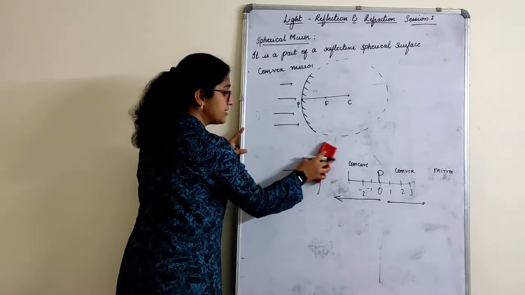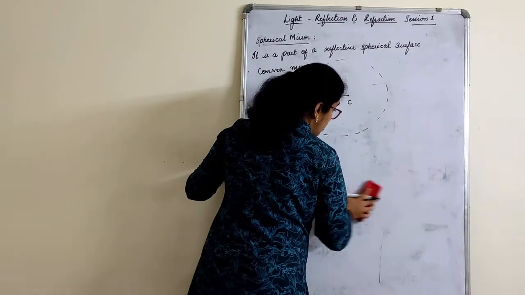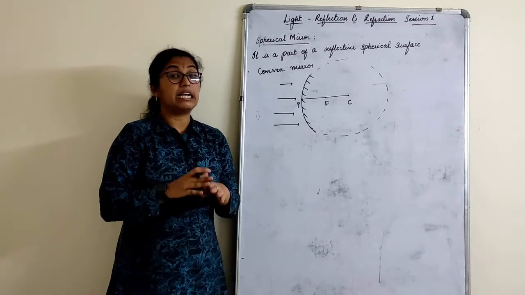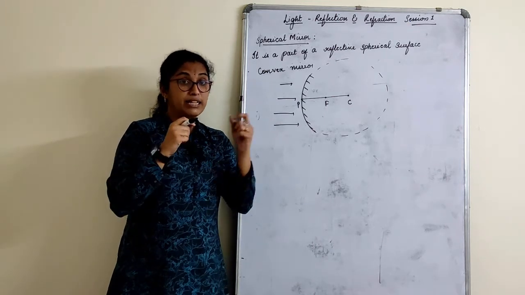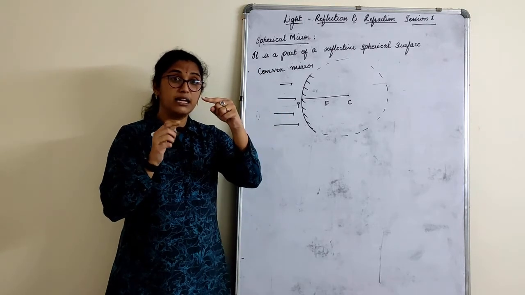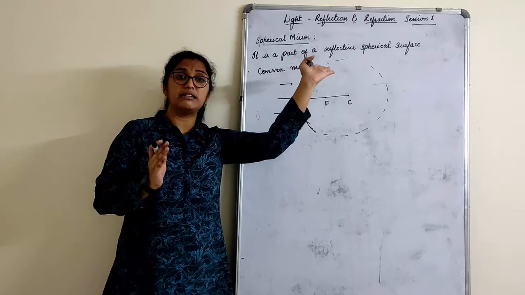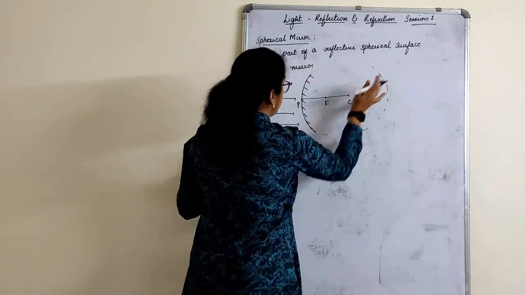Let's quickly understand the rules for the ray diagrams to be drawn here also. Now, as we have told, in convex, the rays diverge. That means they do not meet. Once the ray hits the mirror, they reflect back in such a way that they diverge. I mean, they diverge at the other angle. They don't meet. How? Let's first understand rule number 1 here.